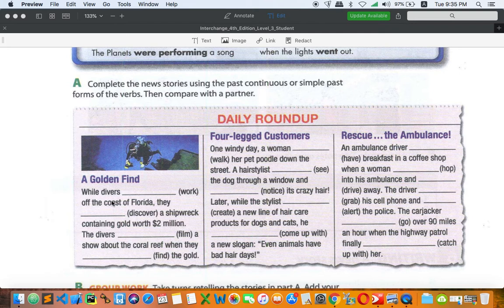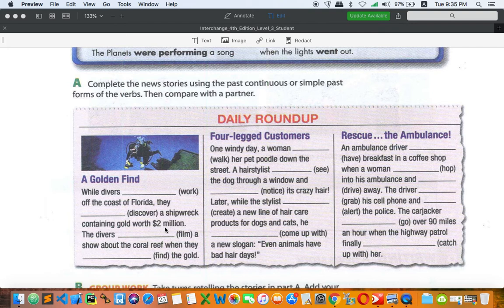So I will put it simply like, because I see while, and usually while is used with past continuous, or let's say continuous tense, and then it should be past continuous because this is going to be the interruption. Okay, so the answer is while divers were working off the coast of Florida, they discovered a shipwreck containing gold worth $2 million.